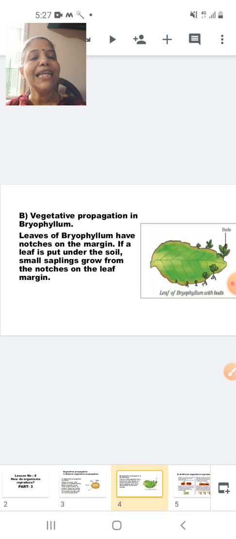Now students, in the next slide, we are seeing the second part of vegetative propagation, and here we are going to see the vegetative propagation in a plant called bryophyllum. So we are studying here the vegetative propagation in bryophyllum. In bryophyllum, the vegetative propagation takes place with the help of the leaves. Leaf is a vegetative part of a plant.